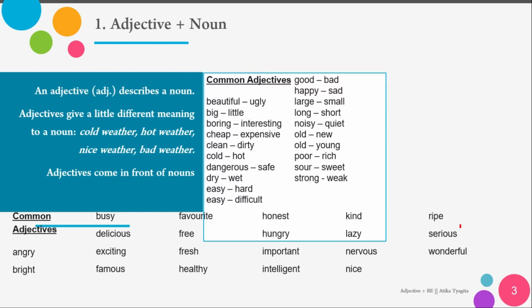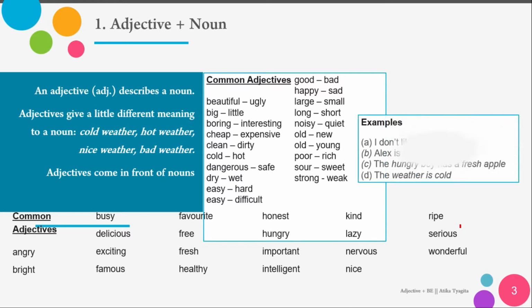And examples of sentences, such as: I don't like cold weather. Here cold is an adjective, and weather is a noun. Alex is a happy child. Happy is an adjective, child is a noun.